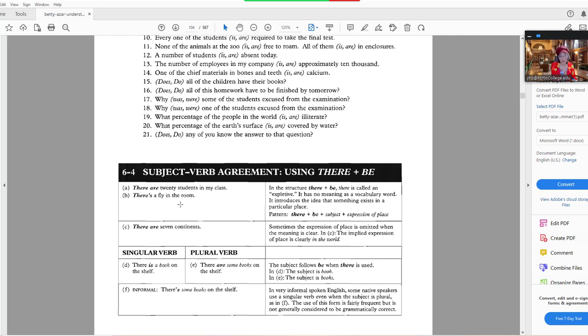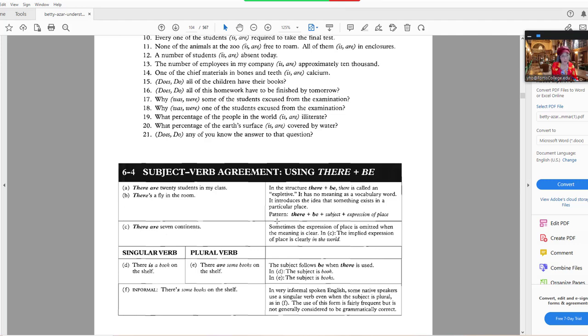There's a fly in the room. So singular subject fly takes a singular verb is. So notice how in these kind of sentences, a noun comes after the verb. Normally in English, it's subject, verb, object. But when you have there are, there is, which is called an expletive, it has no meaning as a vocabulary word. It introduces the idea that something exists in a particular place.